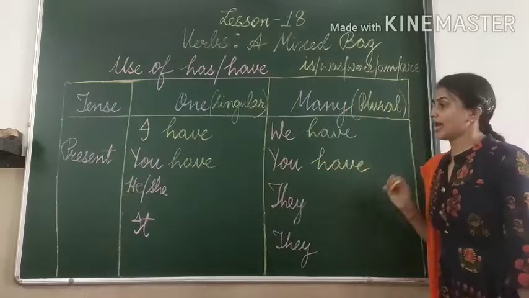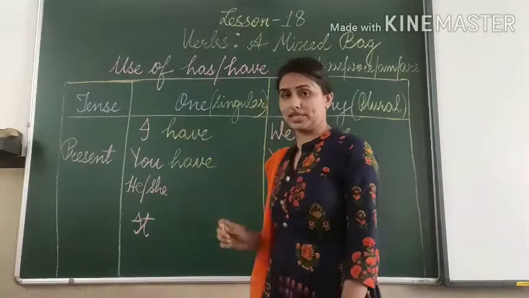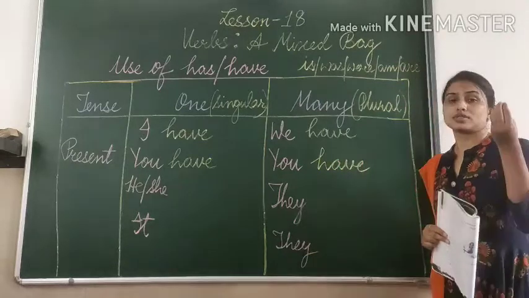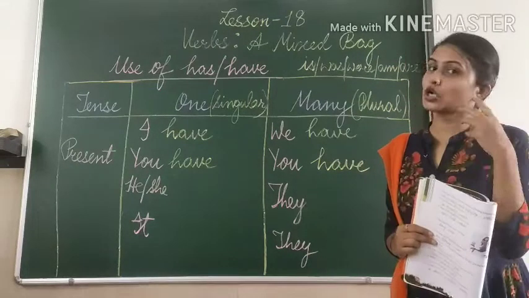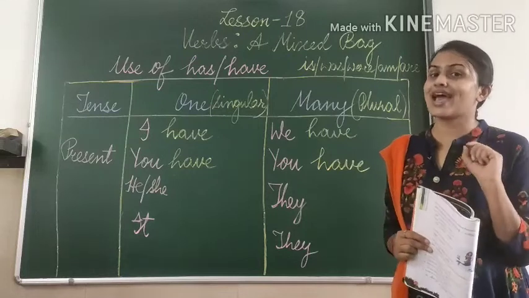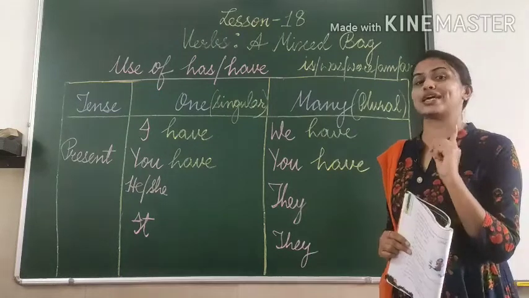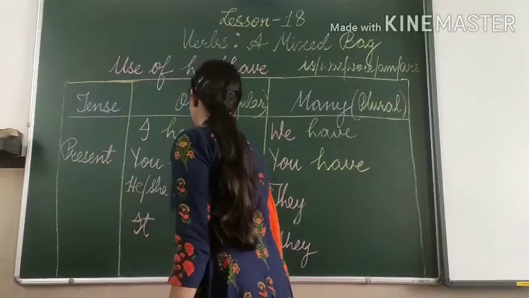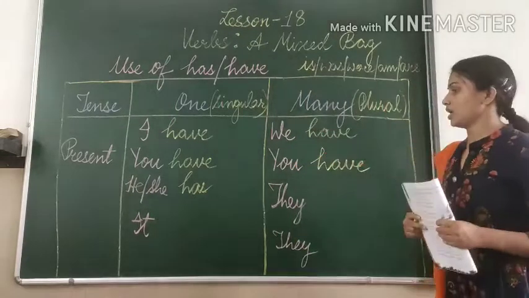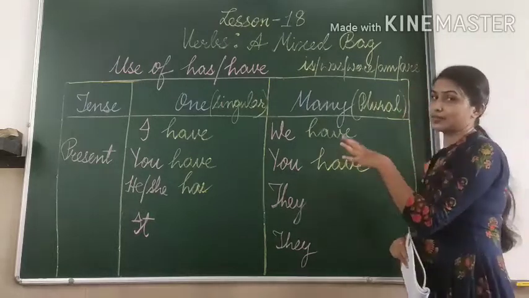Fine. Now, he and she. If the subject in a sentence is he or she, we use has. Okay, we don't use have. We use has. Okay. See this table very carefully.